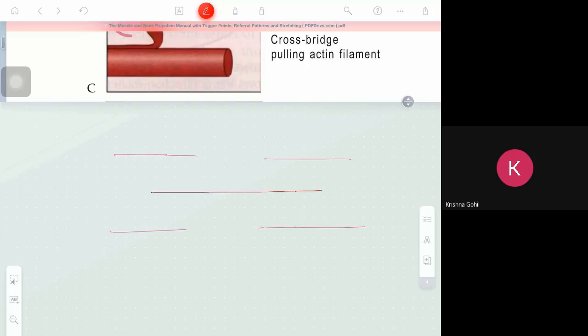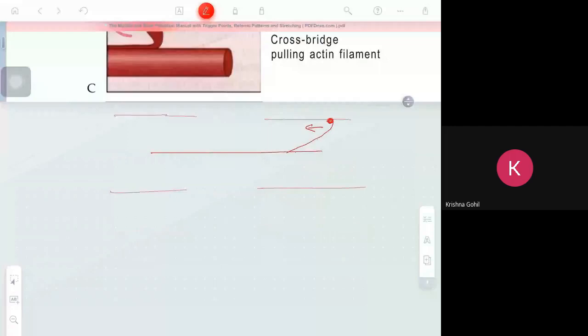First, it will drag, clear? And second, what will happen? Second diagram. It has now moved. This is the second diagram. This is the first one. Clear? So this has been moved, and see, from here it has come to this position.